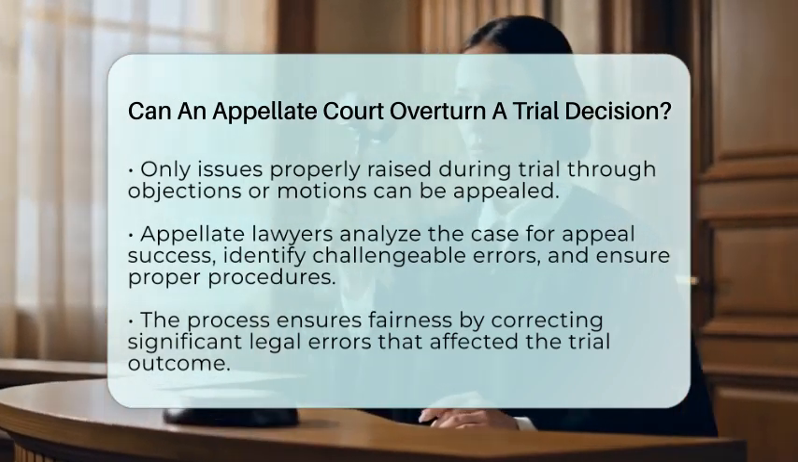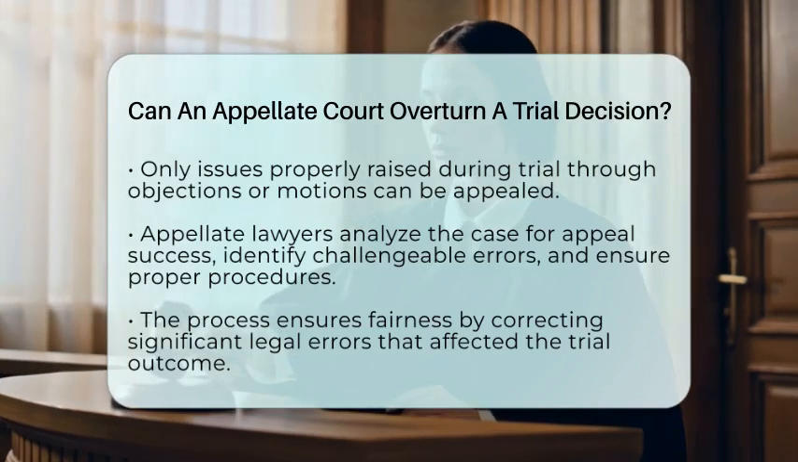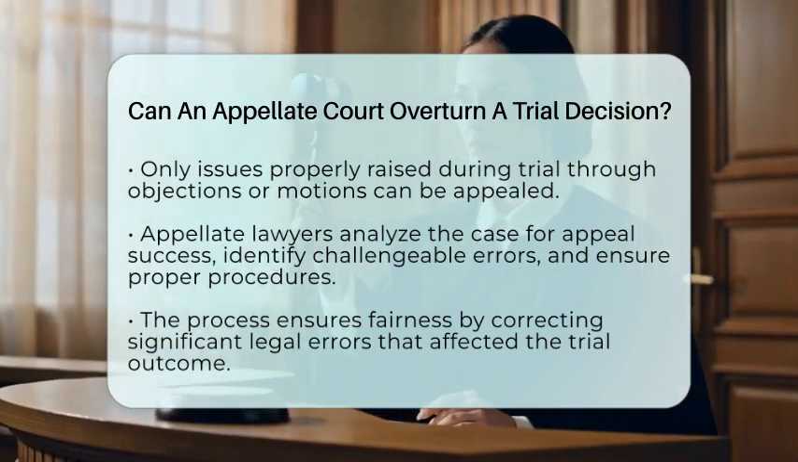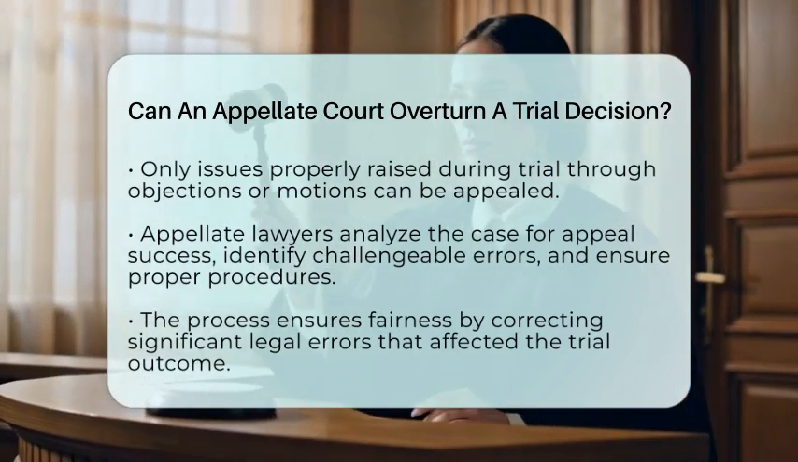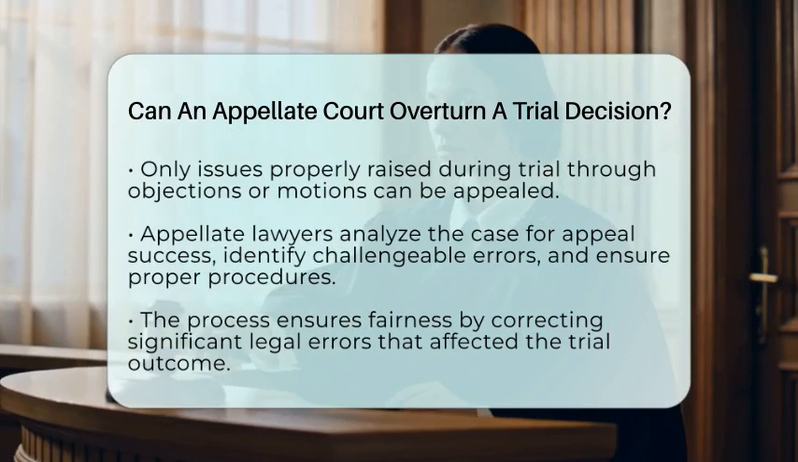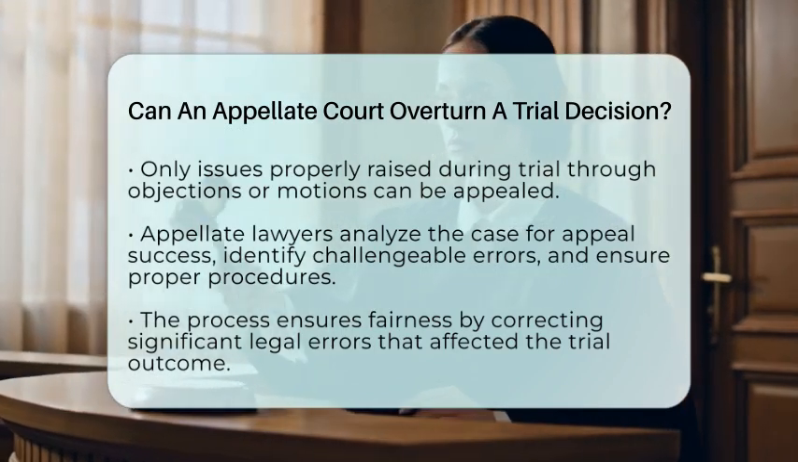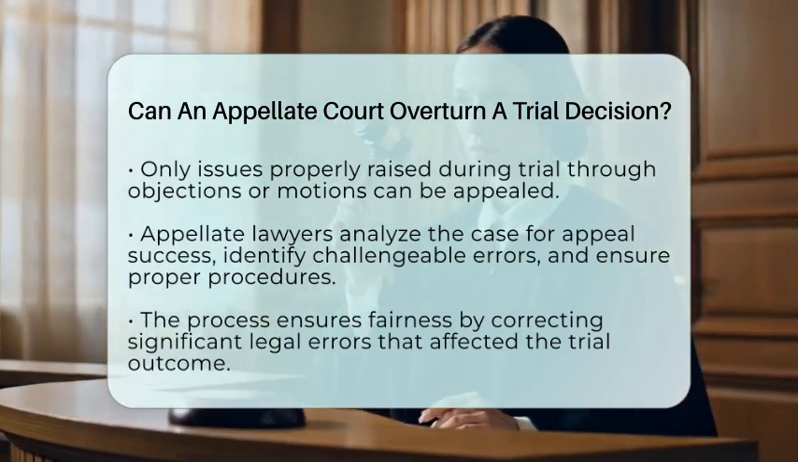So, in the end, an appellate court does have the power to overturn a trial decision. But they do so only when legal errors are clear and significant enough to have affected the outcome. This process helps keep the judicial system fair and corrects mistakes made during the trial.